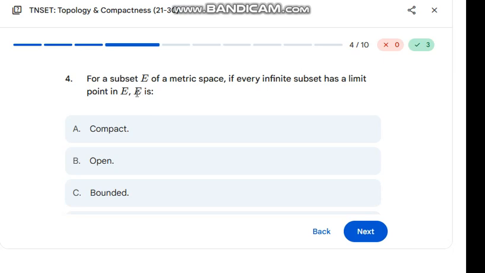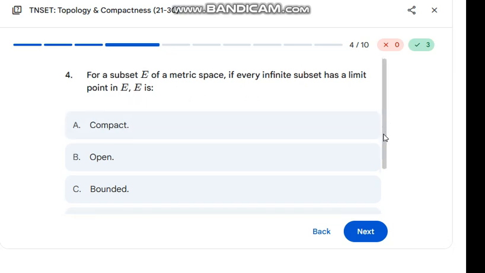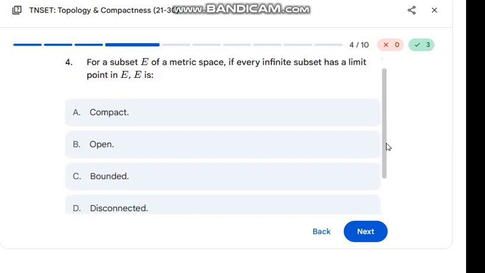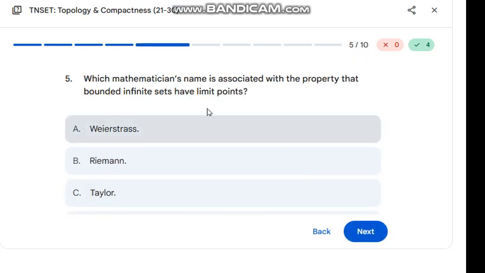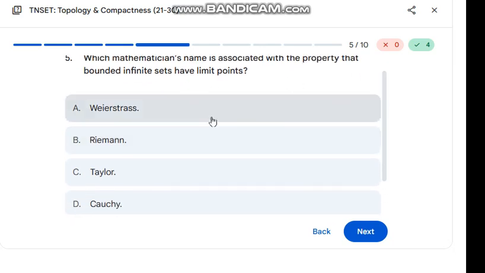Let's see the next. For a subset E of a metric space, if every infinite subset has a limit point in E, then E is compact. Which mathematician's name is associated with the property that a bounded infinite set has a limit point? Weierstrass.